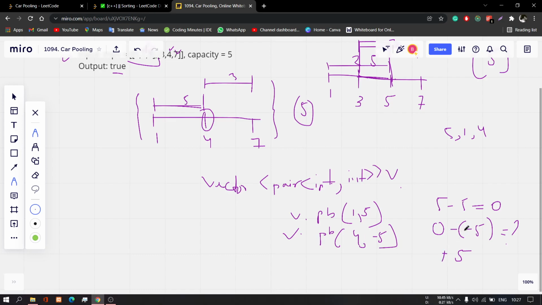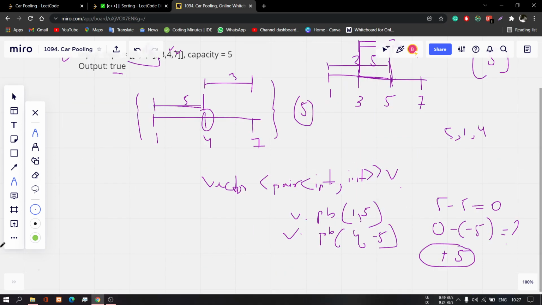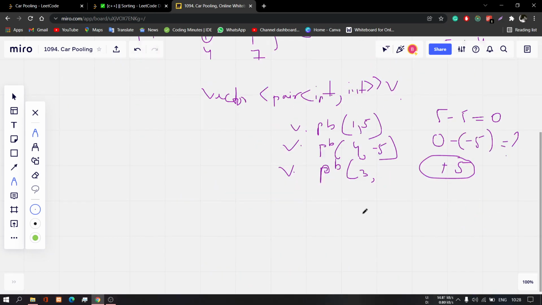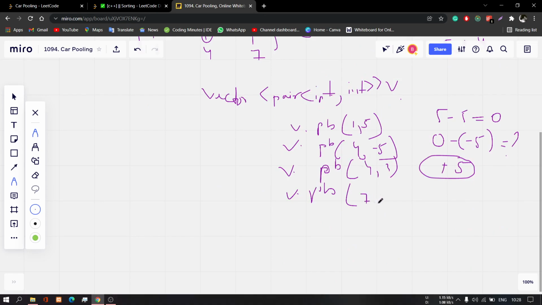Then I can easily just simply minus with it, and it will perform a plus operation. Okay, so similarly we will put all the elements in the vector, and we just iterate through all the elements one by one. Like I will push the another 2 also, like 4 comma 3, 4 comma 3, and v dot pb 7 comma 3, 7 comma minus 3.